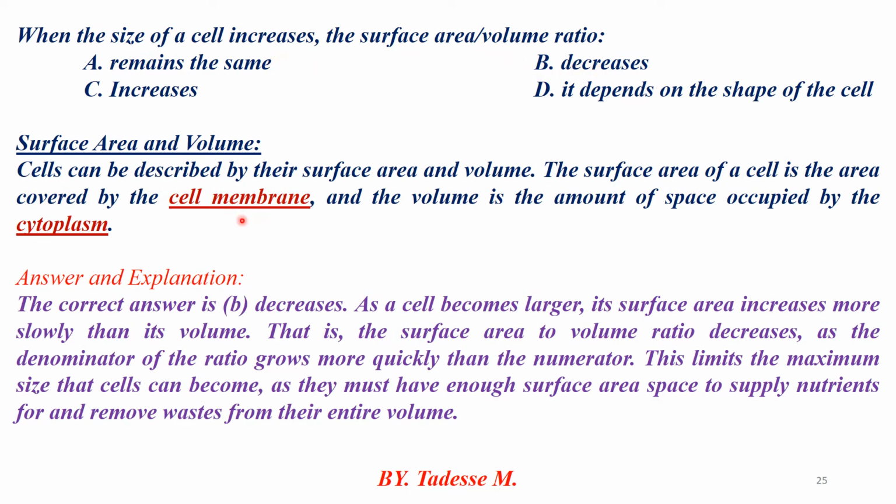This is the main point. The surface area of a cell is mainly the membrane, the outer part, which surrounds and encloses the cell. But the volume is the amount of space occupied by the cytoplasm. The explanation from the equation is that as the cell becomes larger or bigger, surface area increases more slowly than volume. This means volume increases faster than surface area.